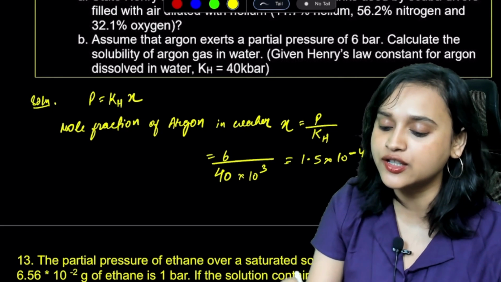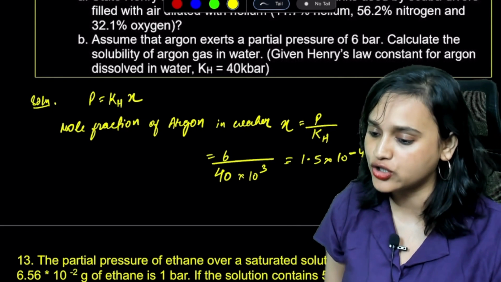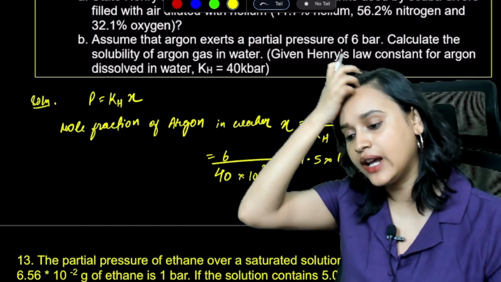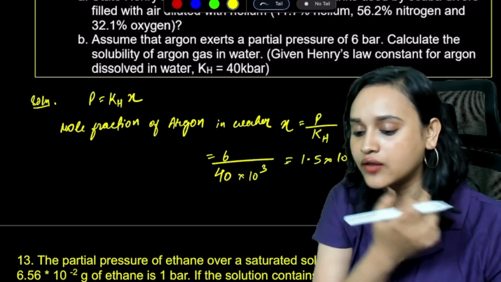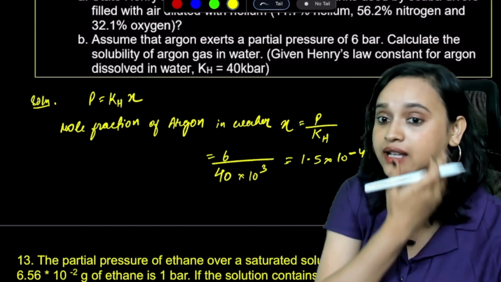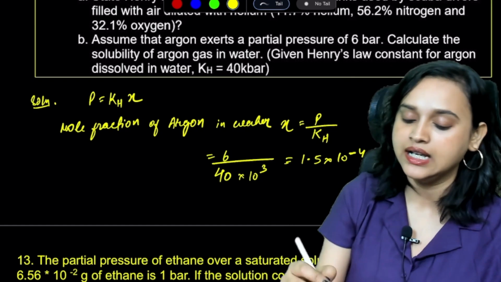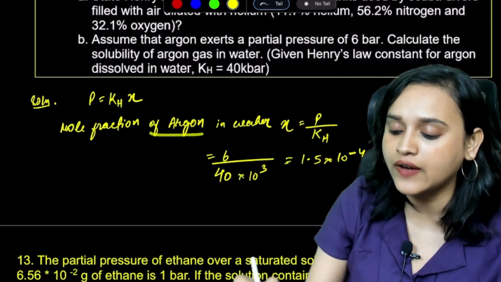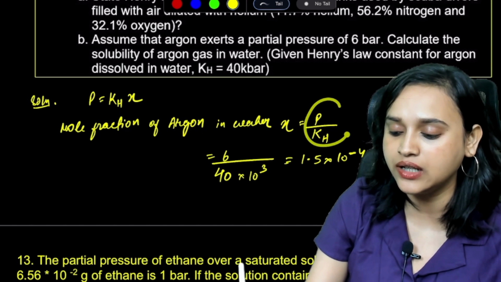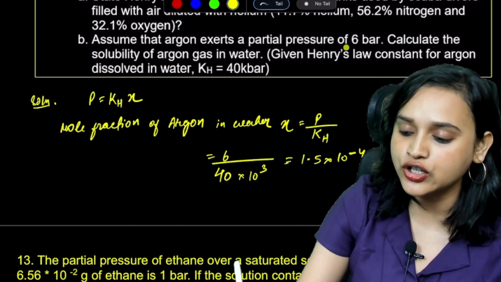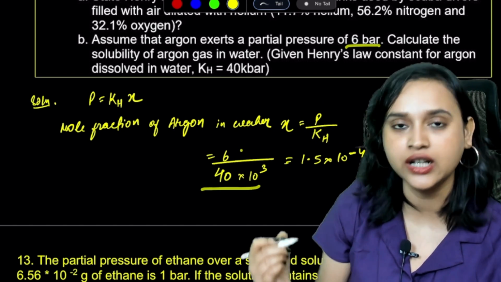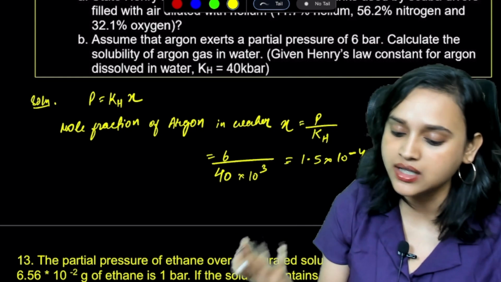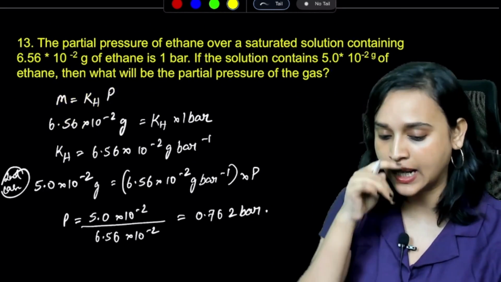Look at option B. The question is: assume that argon exerts a partial pressure of 6 bar. Calculate the solubility of argon gas in water, given Henry's law constant for argon dissolved in water, KH, is equal to 40 kbar. See, we know that Henry's law is P equals KH times chi. So the mole fraction of argon in water is chi equals P divided by KH. Pressure is given as 6 bar, so 6 divided by 40 times 10 to the power 3. That means it is going to be 1.5 times 10 to the power minus 4. That's it. Okay, calculation is done.